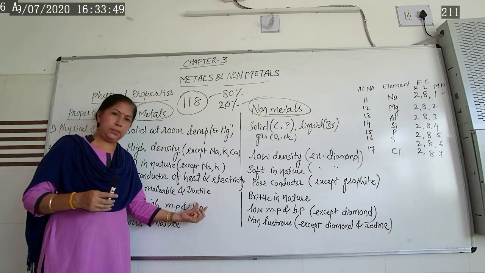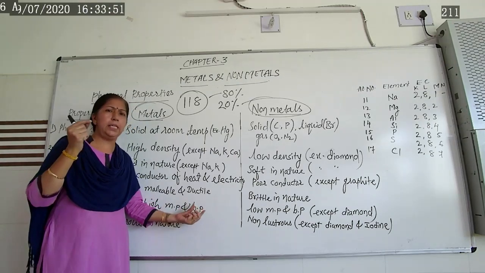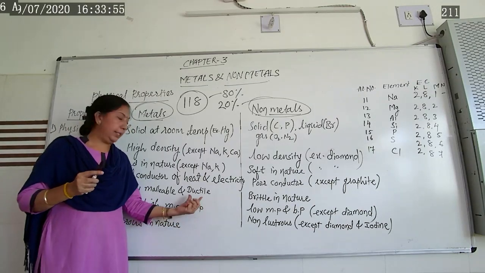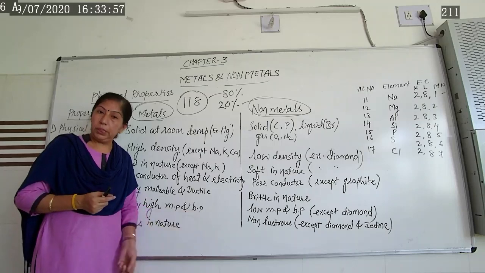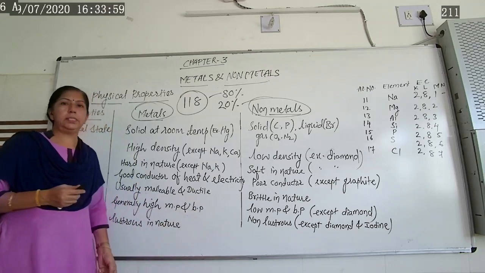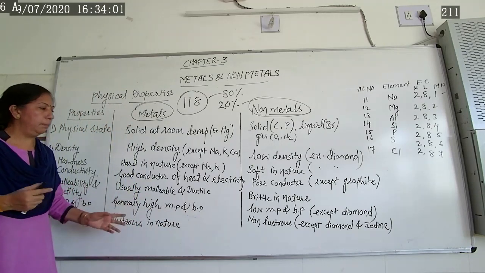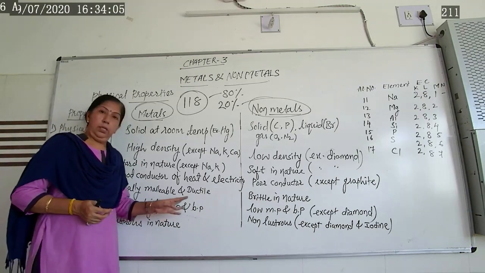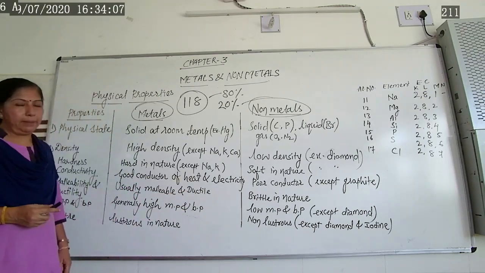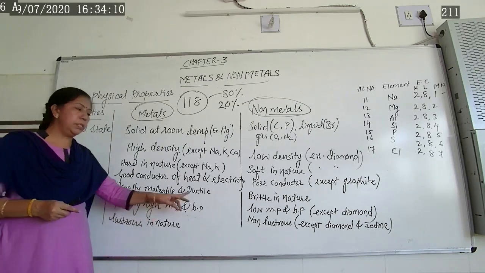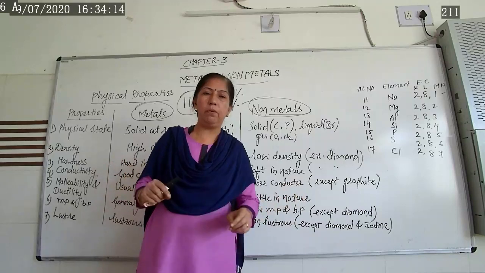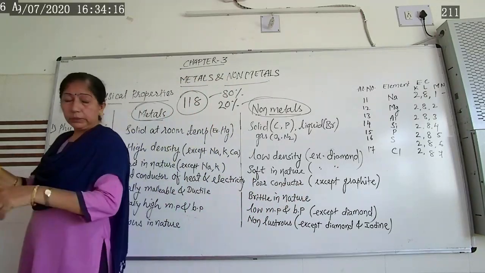Even all the metals are ductile in nature. Thin copper wire we are using for electrical purposes. For electrical connection, we are using copper wire because it is ductile in nature. So aluminum, copper, silver, gold, these are more ductile as well as malleable in nature. So ductility means the process where thin wires can be drawn from the metal.